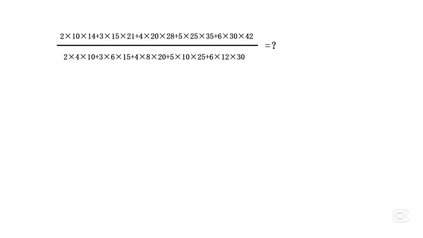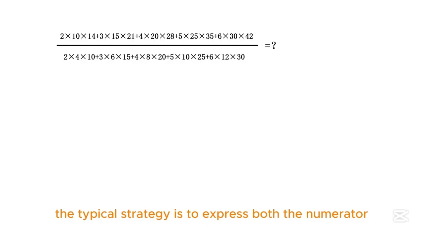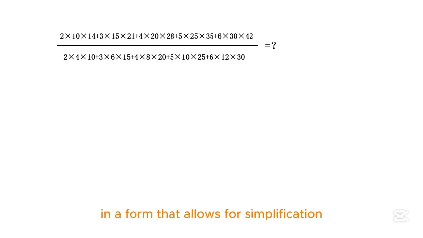Third problem. Finally, let's examine the third problem. For this type of equation, the typical strategy is to express both the numerator and denominator in a form that allows for simplification. The key to reducing the fraction is identifying the common factor shared by the numerator and denominator. However, in this case, the common factor is not a single number, but an entire equation.